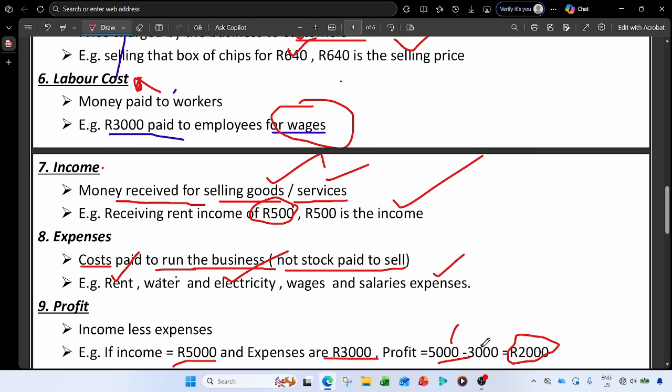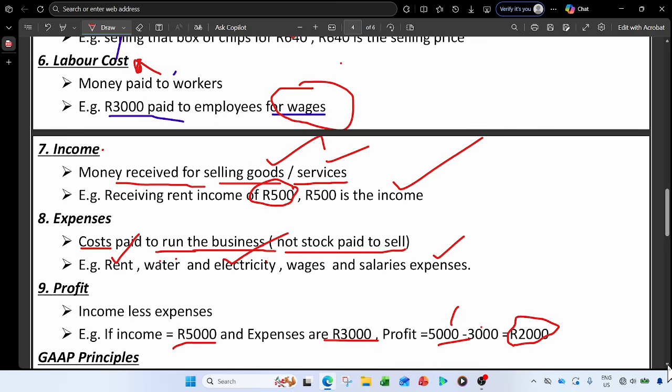If the expenses are more than the incomes, then you will have a loss, not a profit. So you must know that. They won't ask you to calculate the profit, but they can ask you the definition of profit. They will put it in a matching column, right?